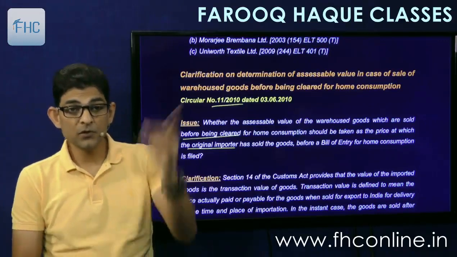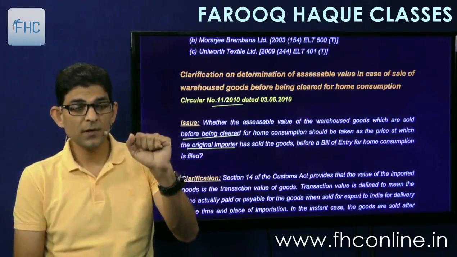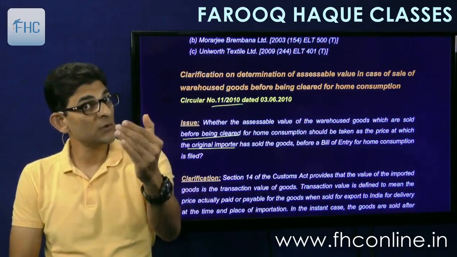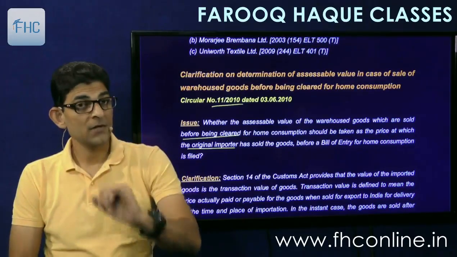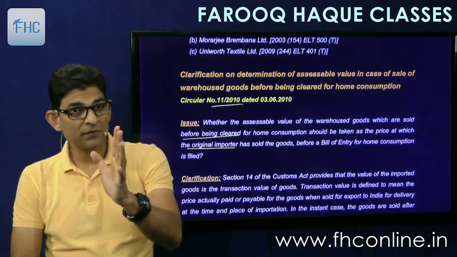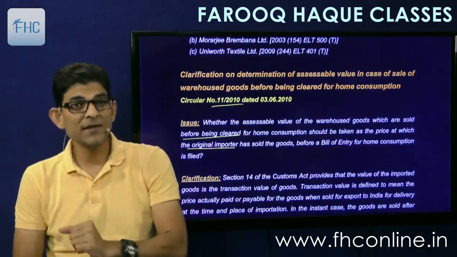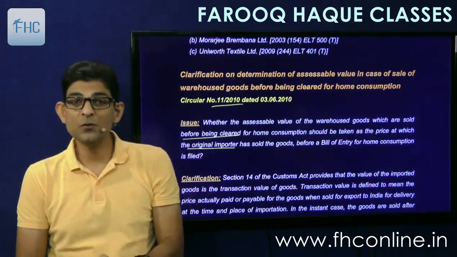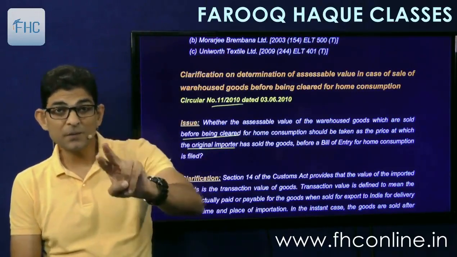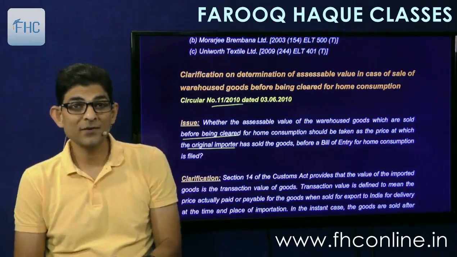Means, for example, the original import price was say 2000, but then the importer sold it to another person at 2500. So now when the other person files the bill of entry, what value will be taken? Original import price of 2000 or the resale price of 2500? Which price?